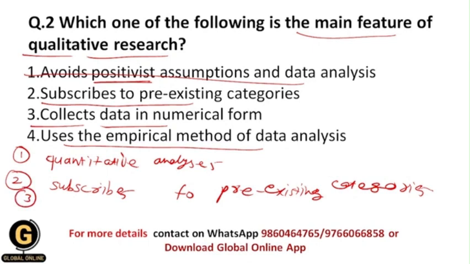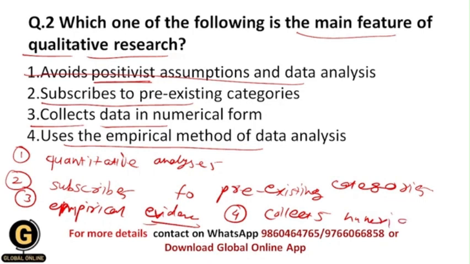Now the third characteristic of positivist approach is that it is based upon empirical evidence, and that's why empirical evidence is gathered and analyzed over here. Empirical evidence means the evidence which is based upon observations and measurements of the data. And the fourth one is, it collects numerical data. So after viewing such characteristics, now you can understand that all of these characteristics are of the quantitative research, not qualitative research. Now what are the characteristics of qualitative research?